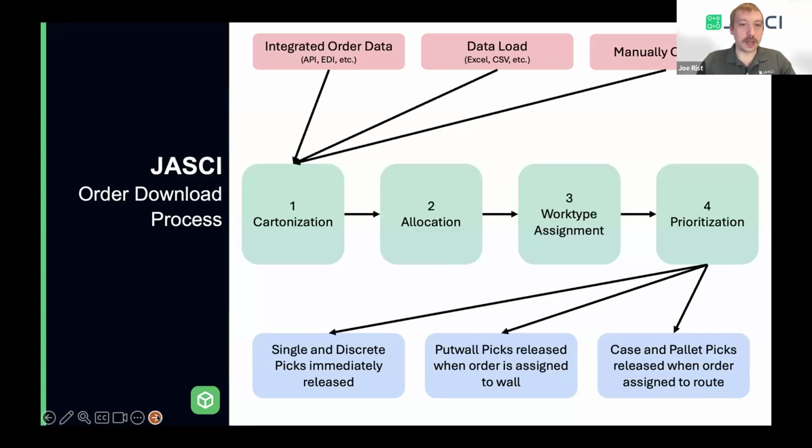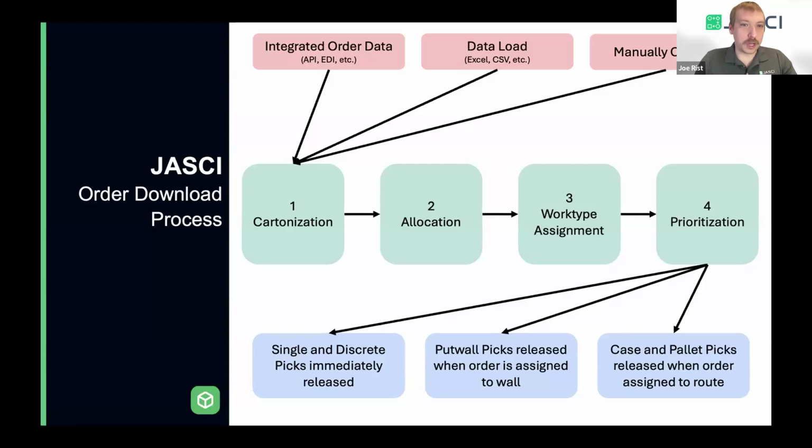Before we talk about each of those steps, I just want to show what happens after we do the work type assignment and prioritization. Based on what work type it received, it will be released to the floor differently. For your e-commerce picking, typically we release those automatically in a waveless environment for the single and discrete picks, and those are going to be immediately released. You might have a put wall if you're doing e-commerce and batch picking and you want orders to get consolidated at a put wall.